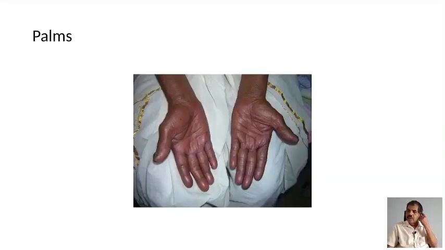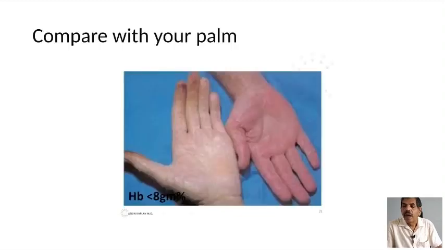This slide shows cyanosis in the palm, and it is difficult for you to appreciate the blue color, but this is usually the shade of cyanosis in a dark individual. And when you are in doubt, you can compare the color with your own palm.